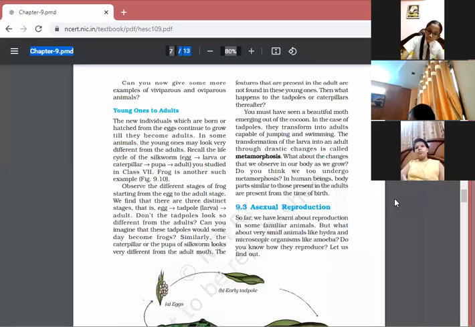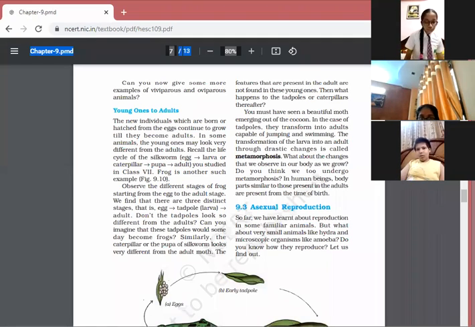And yesterday we also discussed how a hen lays eggs and sits on the eggs for a few weeks to provide warmth, and after that the chick comes out of it. So these all are the examples of viviparous and oviparous animals. Let's move to the further new concept, that is young ones to adult.